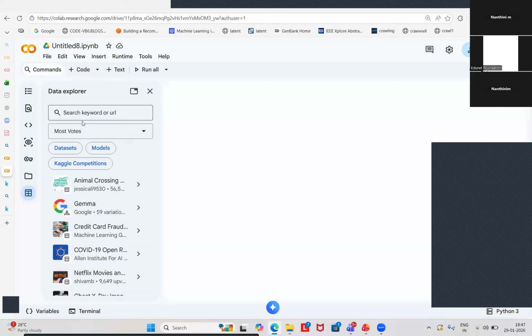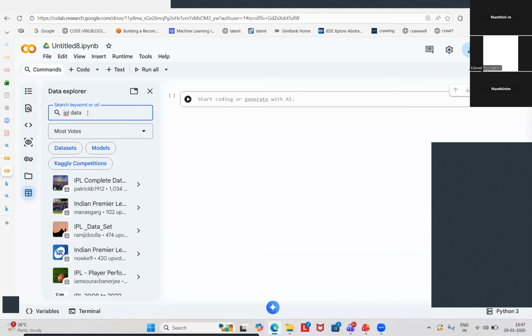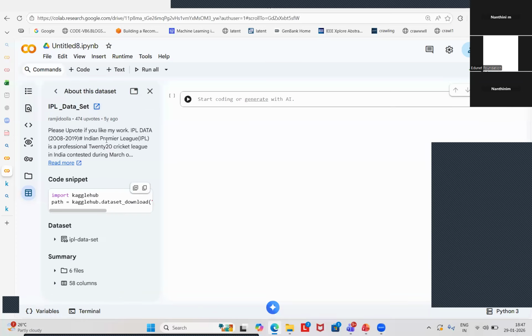You have to click on Data Explorer. Can you give some name of what you want to work on for your project? Any kind of data you want. COVID. Okay, IPL data, he wants to work on. See, here we have an IPL dataset. Whichever data, based on the features, you can do it. You can just copy that particular dataset code and paste it over here.